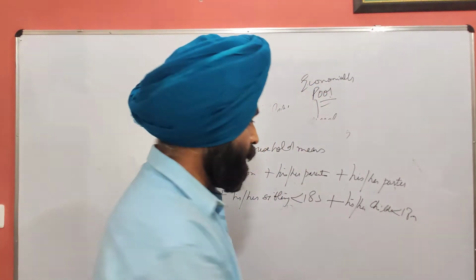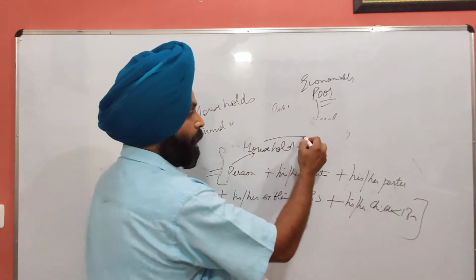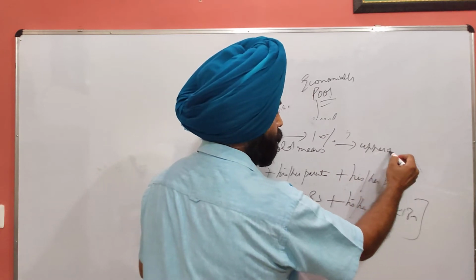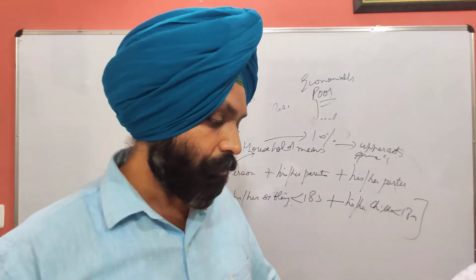So these are the persons who are included in the household who can get benefit of 10% reservation among the upper castes or general category. Is it clear?